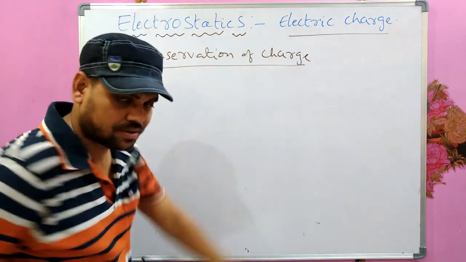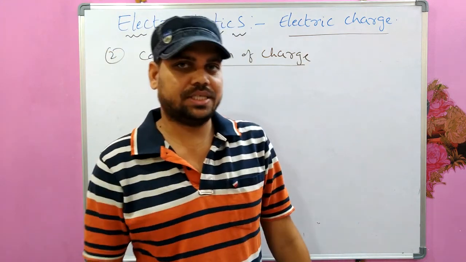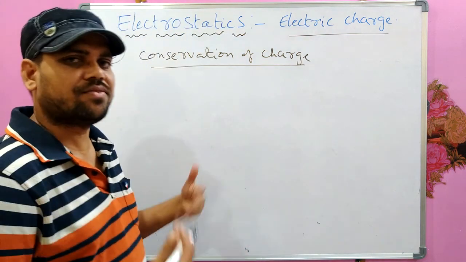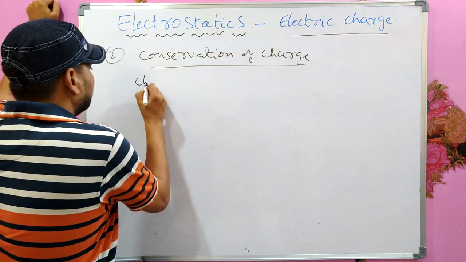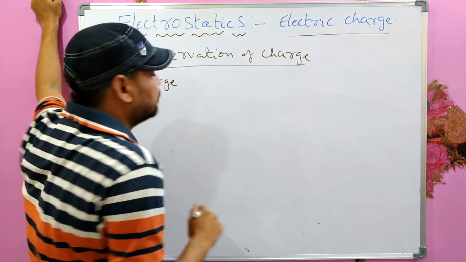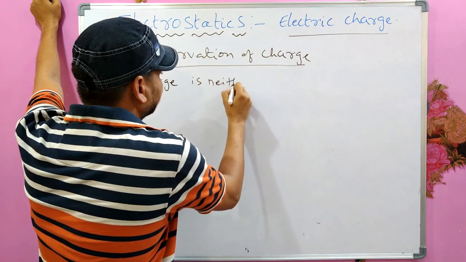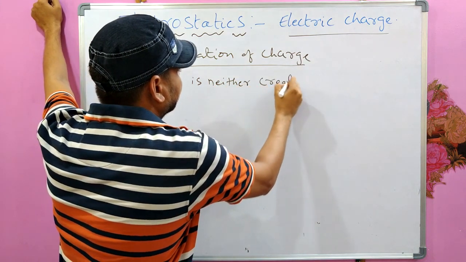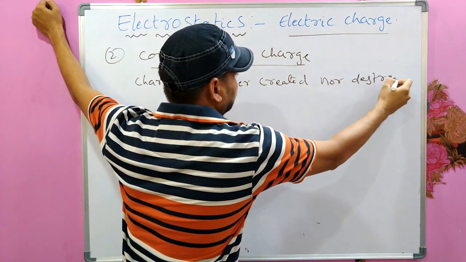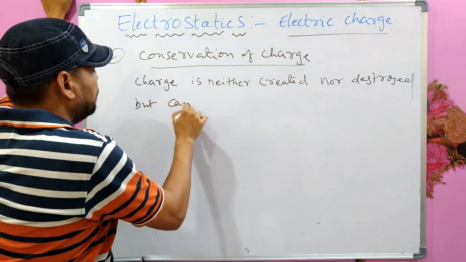It's very important, which we observe in nuclear reactions or radioactivity. Right? So what is the meaning of conservation? It cannot be created, destroyed, and can only be transferred. That is what conservation is. Charge is neither created nor destroyed, but can only be transferred.